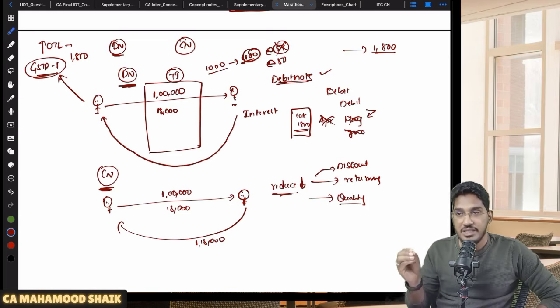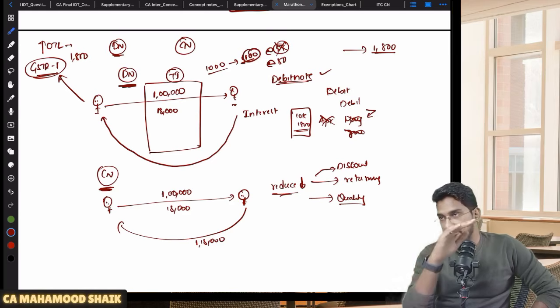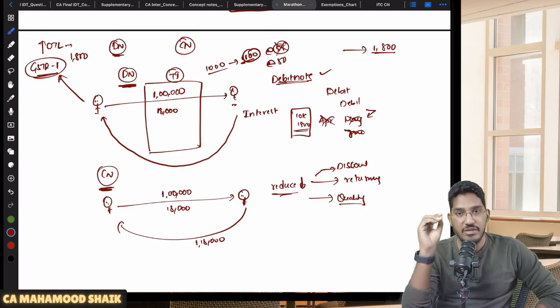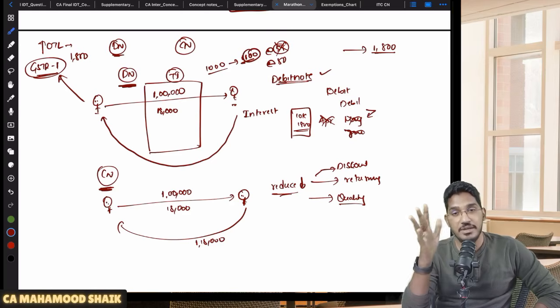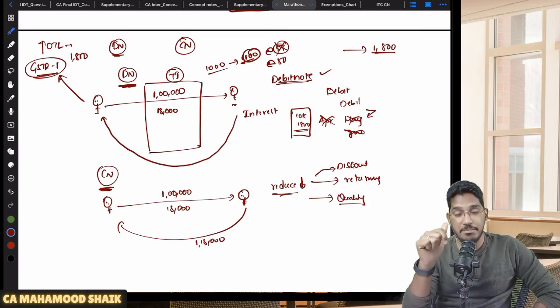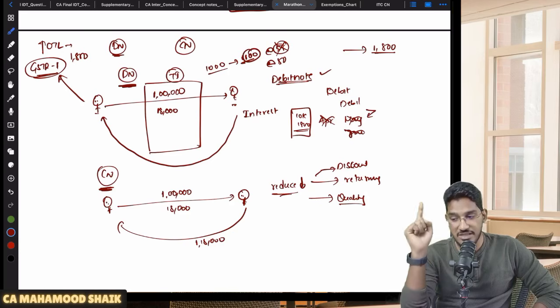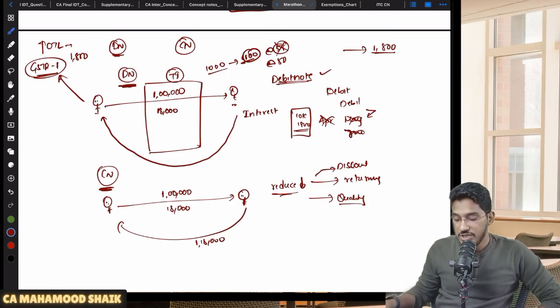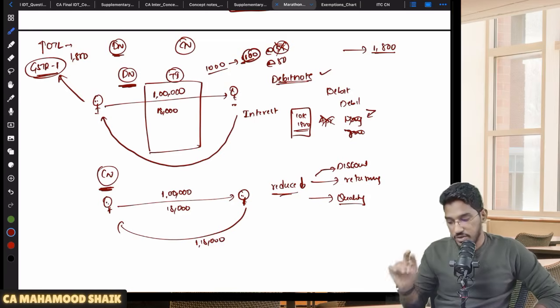So for declaring the debit note, there is no time limit. Even you can come and declare after 10 years also. Government will be happy because you are coming and paying now by declaring debit note. In addition to being happy, they will also charge you interest for that 10 years. So there is no time limit for declaration of debit note.